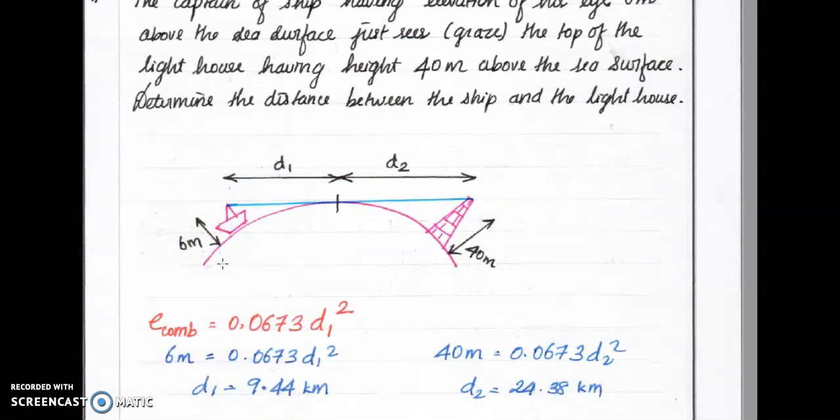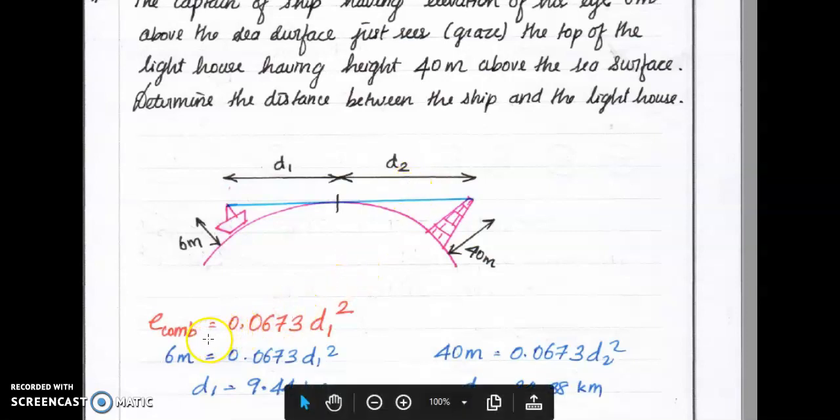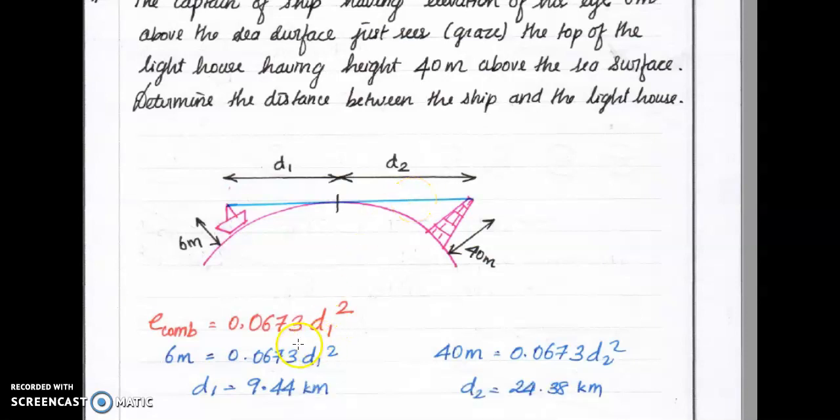We know the formula, the combined error formula. Let us say this is D1 and this is D2. So use the combined error formula. Combined error is always positive. This is D1. Similarly, you can find D2 by using the same formula.